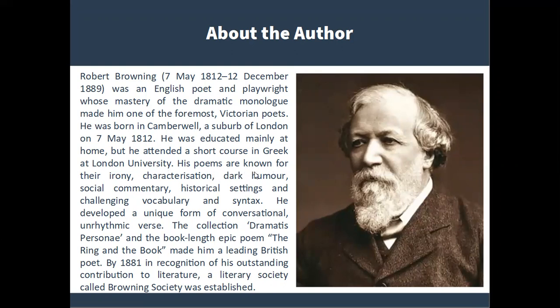His poems are known for their irony, characterization, dark humor, social commentary, historical settings, and challenging vocabulary and syntax. The collection Dramatis Personae and the book-length epic poem The Ring and the Book made him a leading British poet.